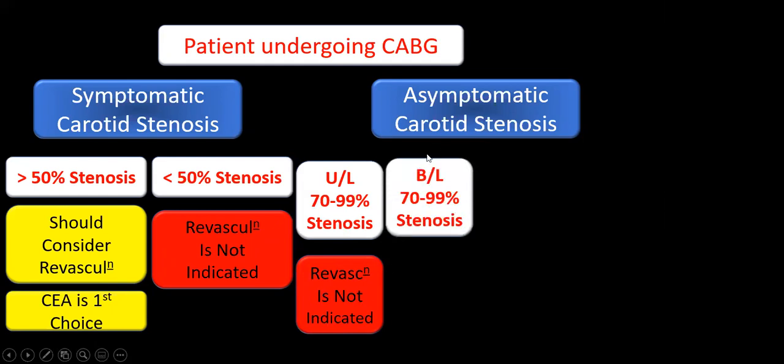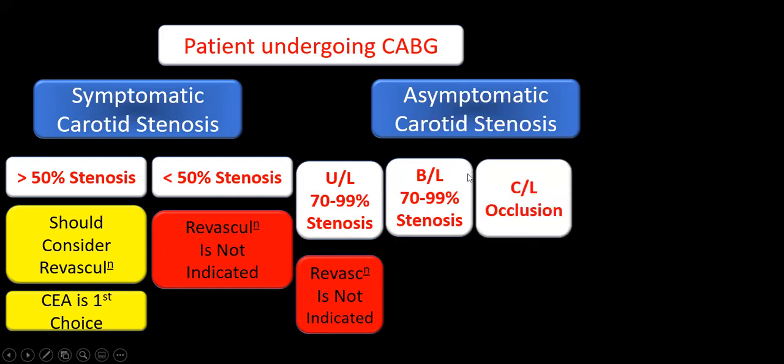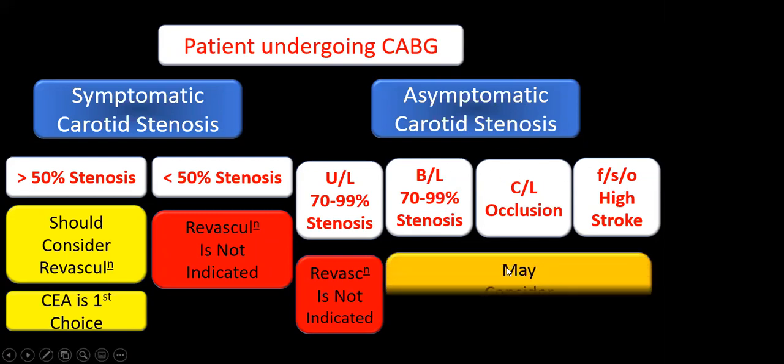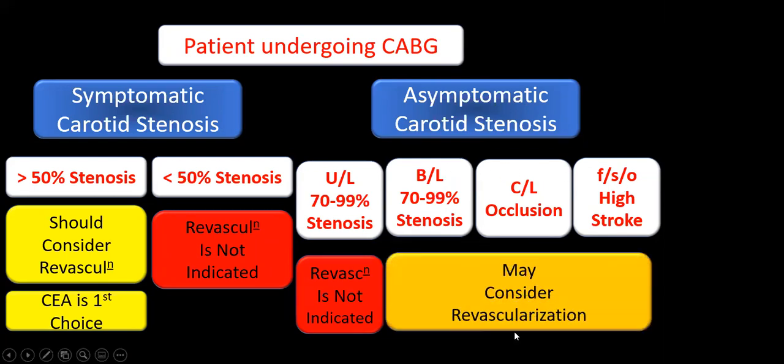But if he has bilateral high grade stenosis, or a contralateral occlusion, or features telling that he is very likely to have a stroke, such as intraplaque hemorrhage, soft plaque, very large plaque, or loose plaque, we may consider revascularization. Here it is a class 2B recommendation. These patients we may consider.